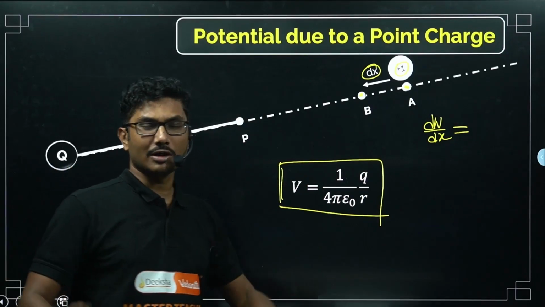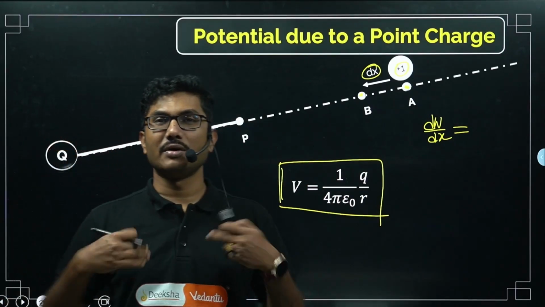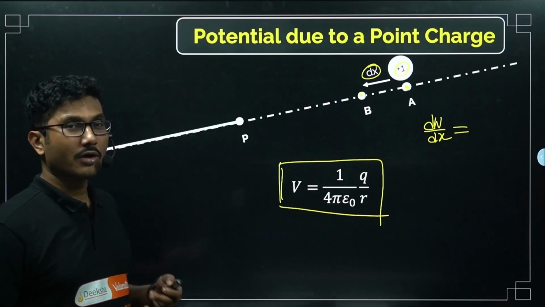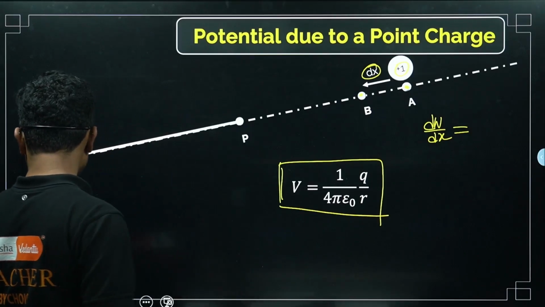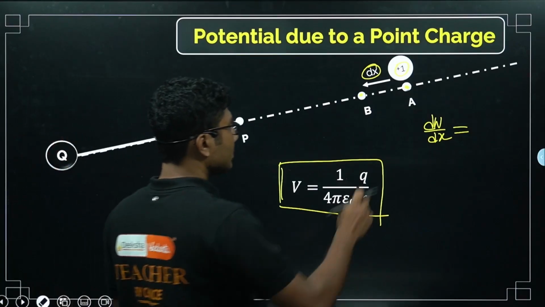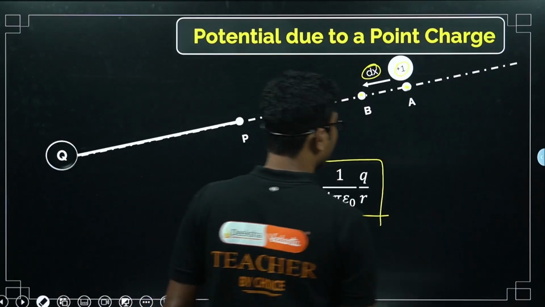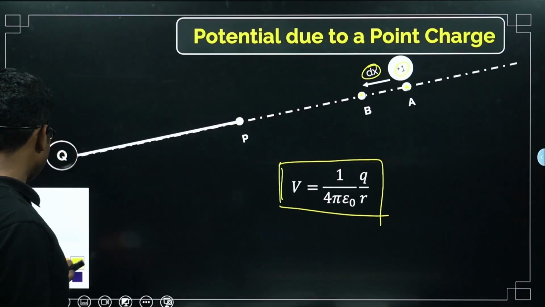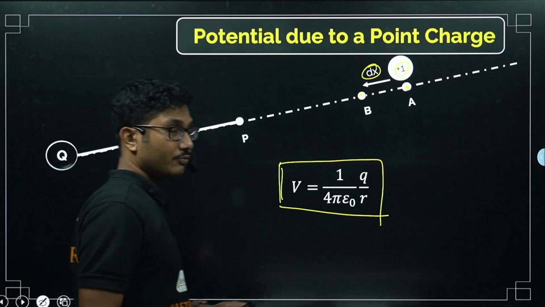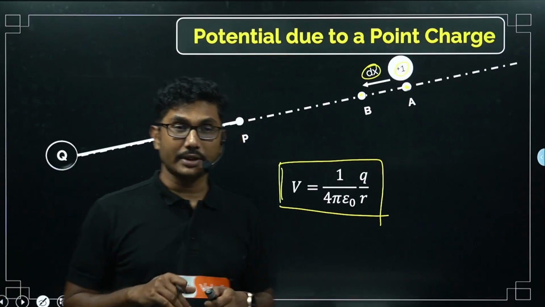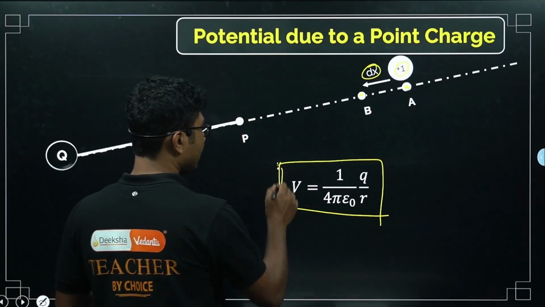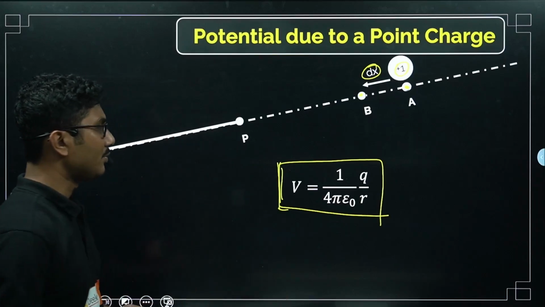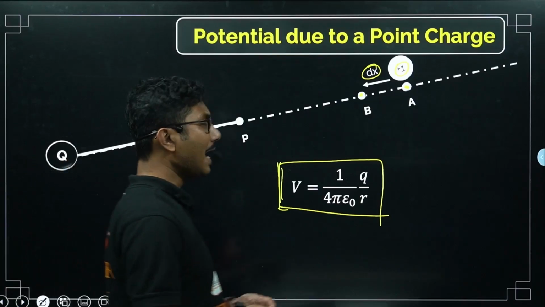The derivation is not covered in this series. The derivation will be covered in a separate series aimed at all students. This is only for KCET students, so we are not focusing on derivations. We are only focusing on the formulas, the outcome of the derivation. So the potential here is given by 1 by 4 pi epsilon naught q by r.